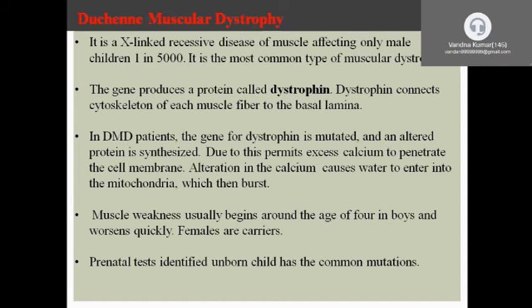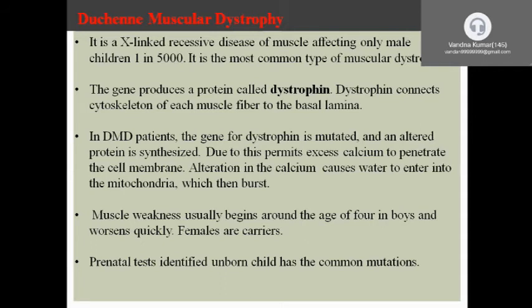This is muscular dystrophy. Dystrophy means bad nourishment of the muscles. It is an X-linked recessive disorder of the muscles. It only affects male children.